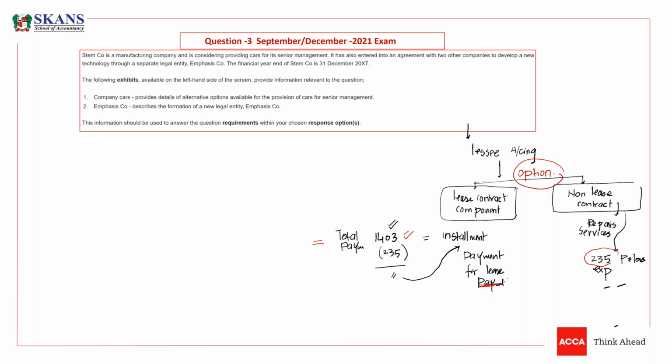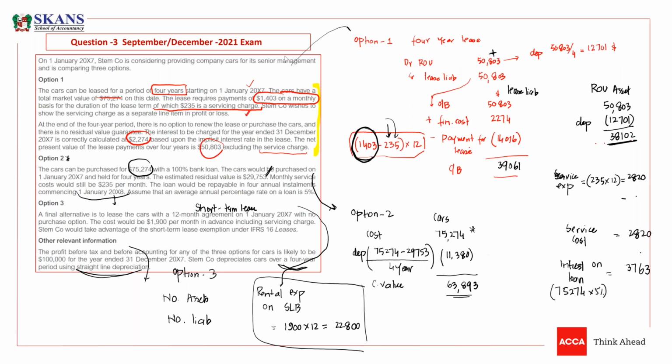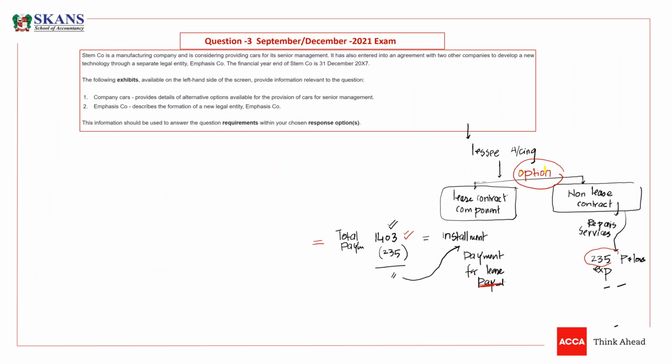That's why it was written in the question. What was written in the question? Look, it was written that the lessee, STEM company, wishes to show the servicing charge as a separate line item in P&L. What does it mean? It means they have an option. If they want to treat it as a single contract, they can do that. But in the question, they mention that they don't want this.